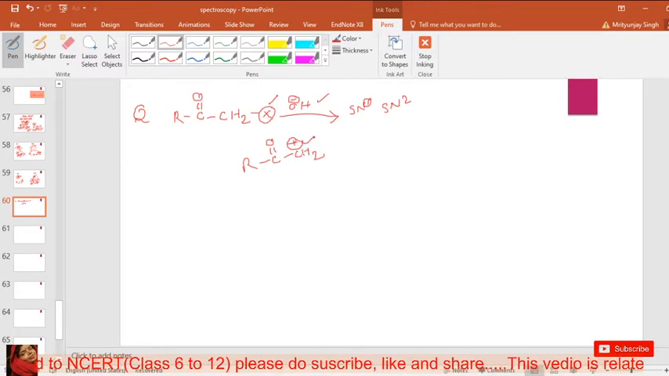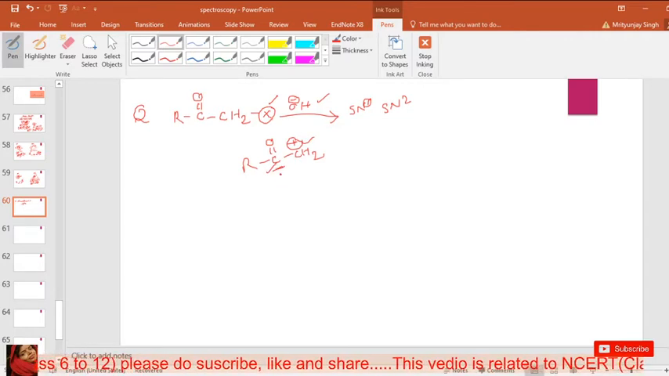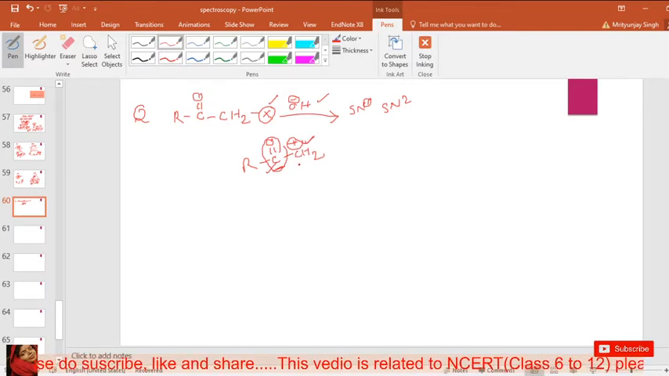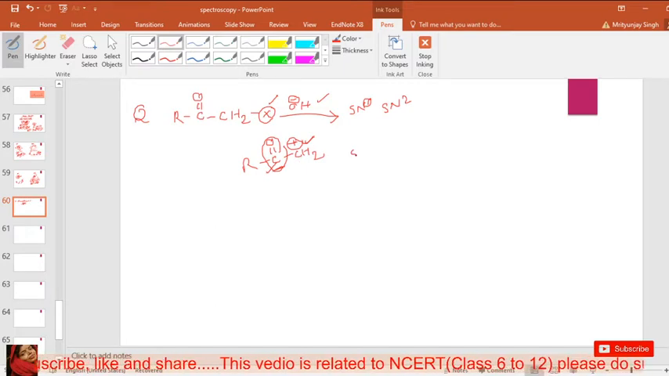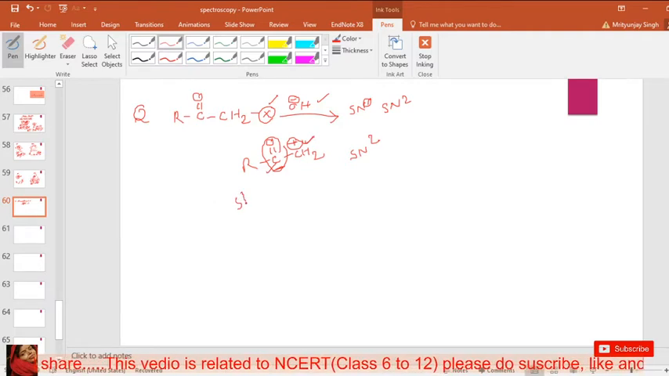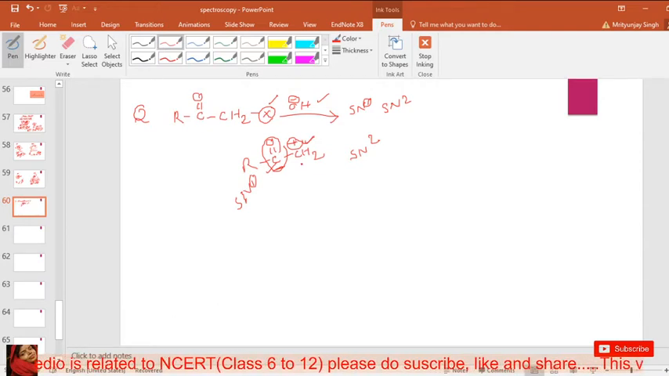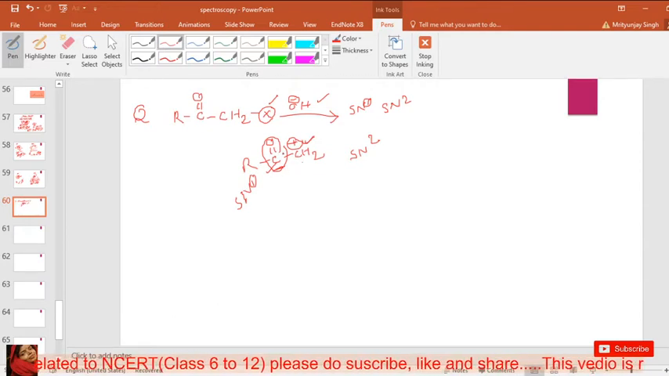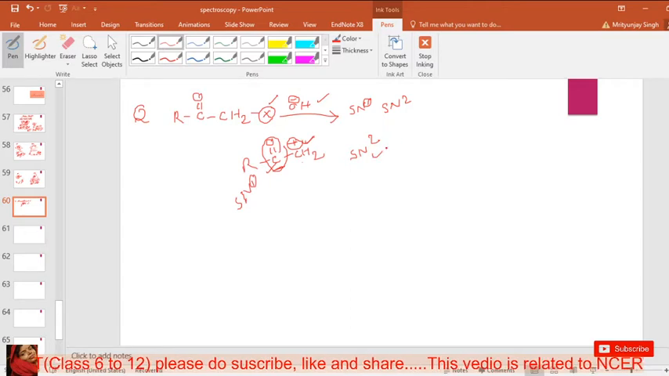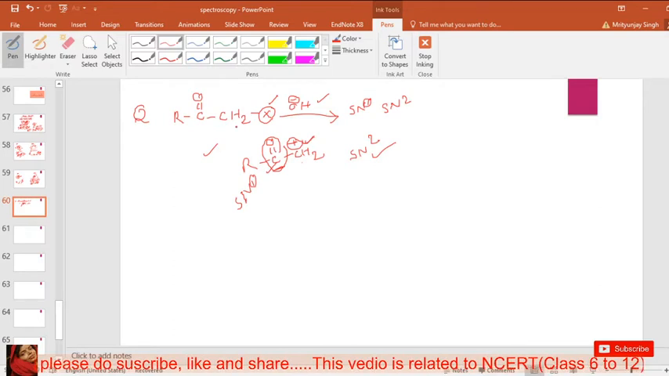Okay, so this positive charge is not stable in this position because a carbonyl group is present, and because of the presence of the carbonyl group, this positive charge is not stable in this position. It means an SN2 type reaction is possible in this condition, not SN1, because this intermediate is not stable, because the positive charge is not stable because of a neighboring carbonyl compound. Because of this reason, SN2 reaction is preferred for this reaction, not SN1.